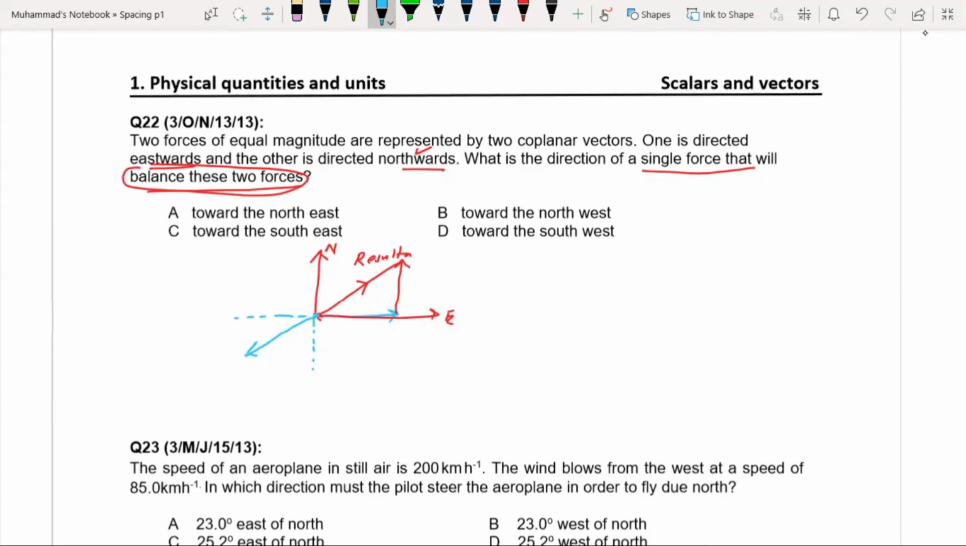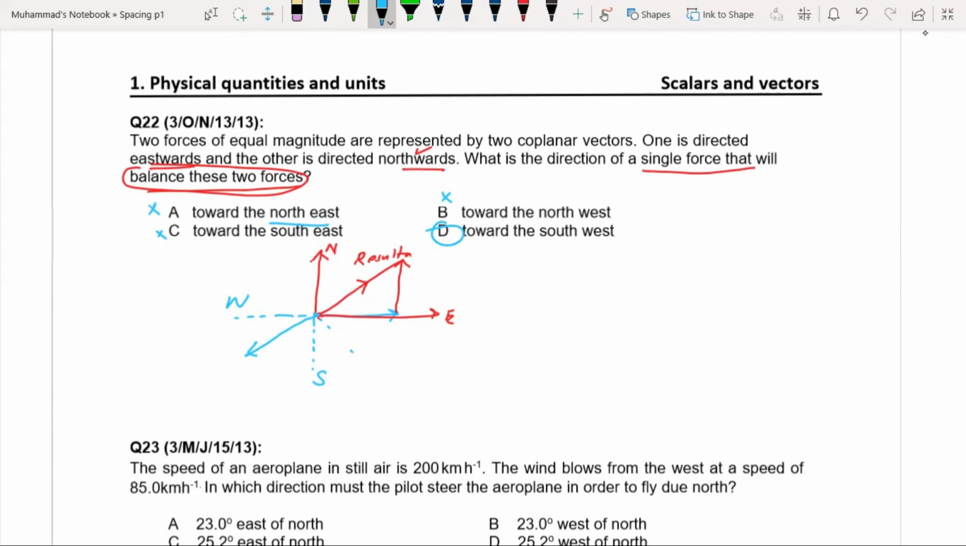So what is the direction of this force? Is this towards northeast? No. You know that this is south, this is west. So this is not in the northeast direction. So A is incorrect. Towards northwest? No, towards northwest is in this direction. So B is also incorrect. Towards southeast, so southeast is in this direction. So that's why this is also incorrect. Towards southwest. So D is the right option because this is in the direction of southwest.